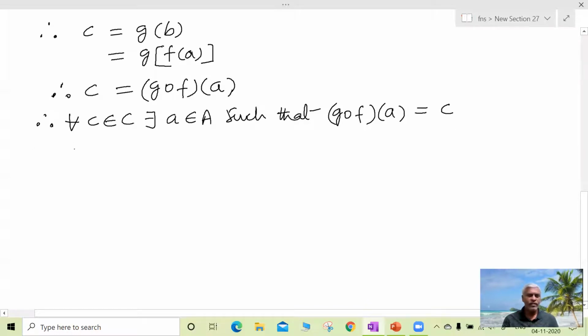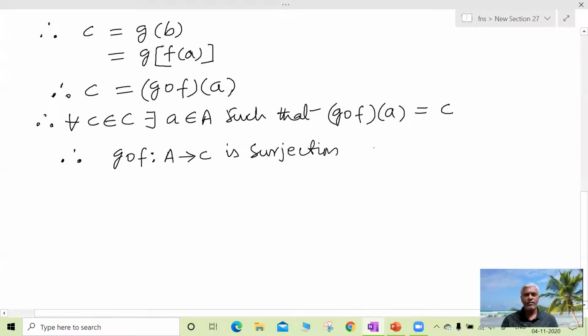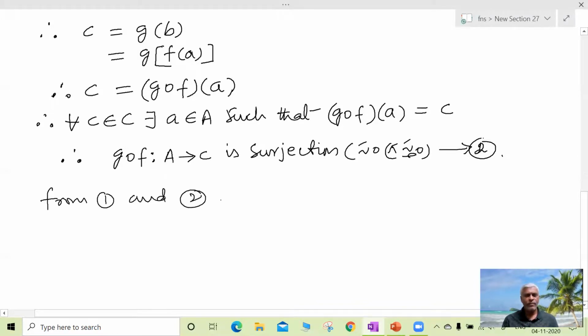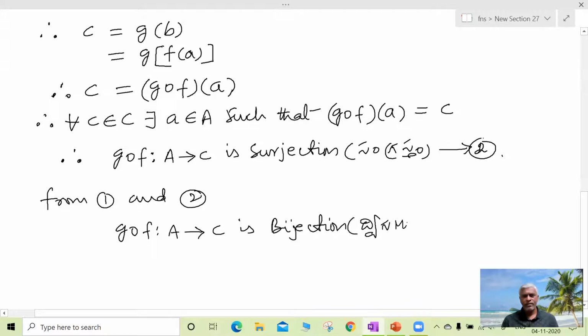Hence g circle f from A to C is a surjection. Since g circle f is an injection and a surjection, from 1 and 2, g circle f from A to C is a bijection. If a function is an injection and a surjection, we call it a bijection.